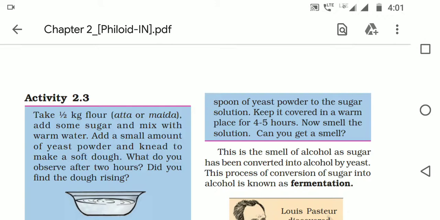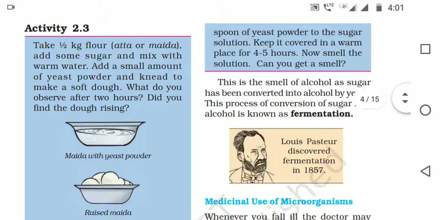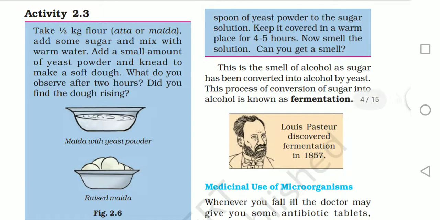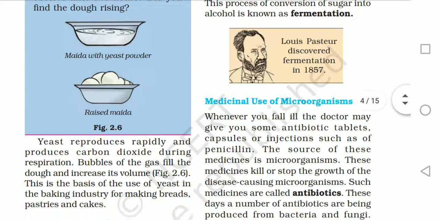This process of conversion of sugar into alcohol is known as fermentation. Fermentation basically occurs when sugar is converted into alcohol and there is a production of carbon dioxide. This formation is known as fermentation. Louis Pasteur discovered fermentation in the year 1857.